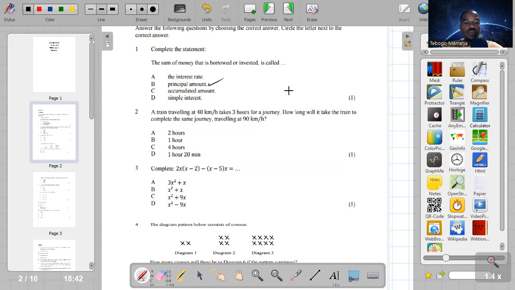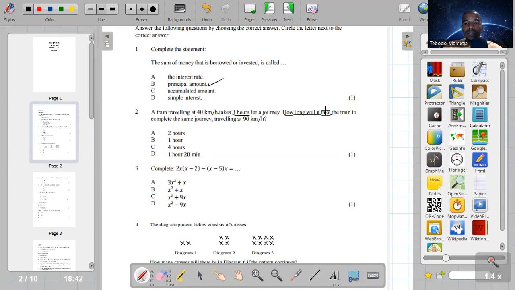Number 2, they say a train traveling at 40 kilometers per hour takes 3 hours for a journey. So they gave us 40 kilometers per hour there, and they say it takes 3 hours for a journey. How long will it take the train to complete the same journey traveling at 90 kilometers per hour? Now, guys, the question there is how long will it take?